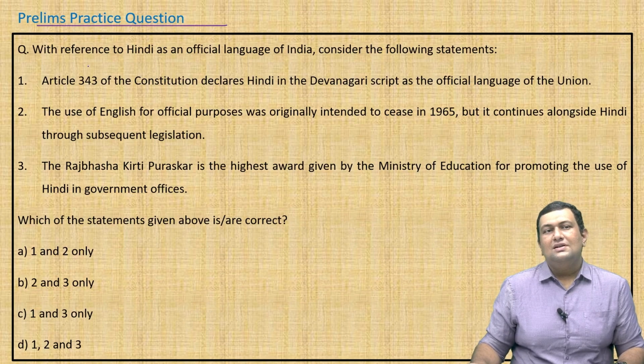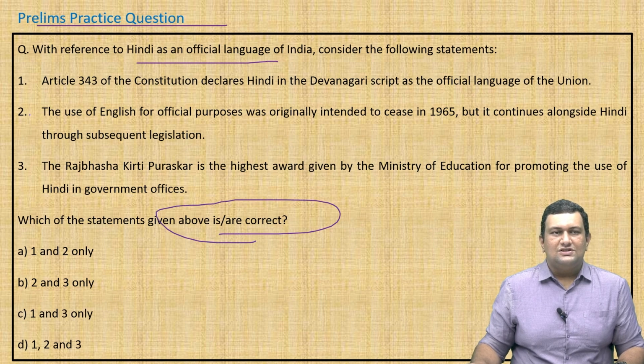The question is, with reference to Hindi as an official language of India, consider the following statements. They have asked to find the correct statements. The first statement: Article 343 of the Constitution declares Hindi in Devanagari script as the official language of the Union. Yes, this is correct. The use of English for official purposes was originally intended to cease in 1965, but it continues alongside Hindi through subsequent legislation.